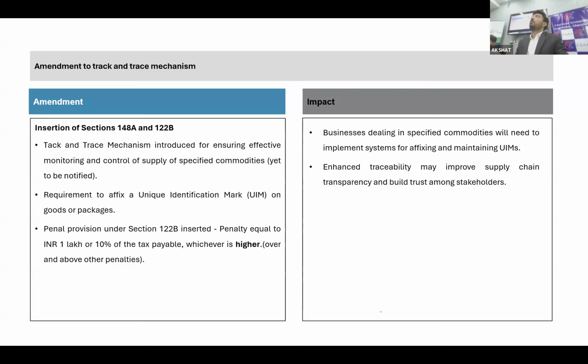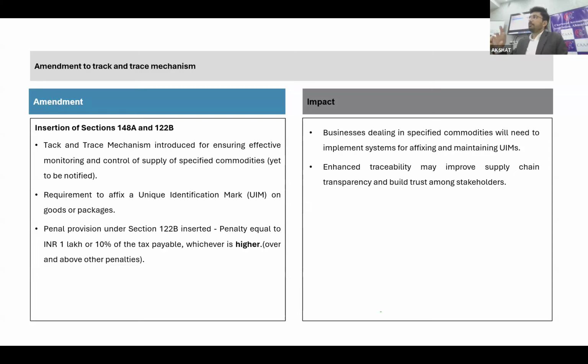An important point to note is that if you don't comply with this provision, then the penalty under section 122B is imposed. The penalty says 1 lakh rupees or 10% of the tax payable, whichever is higher. The only concern is that as of now we don't know what sort of commodities are getting covered, so we don't know whether it will apply to our client or not. But generally this will be applicable to those goods where the duty is very high.